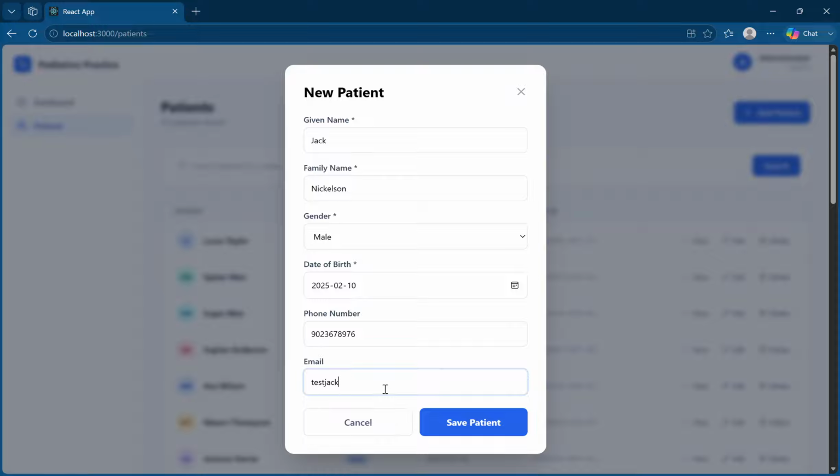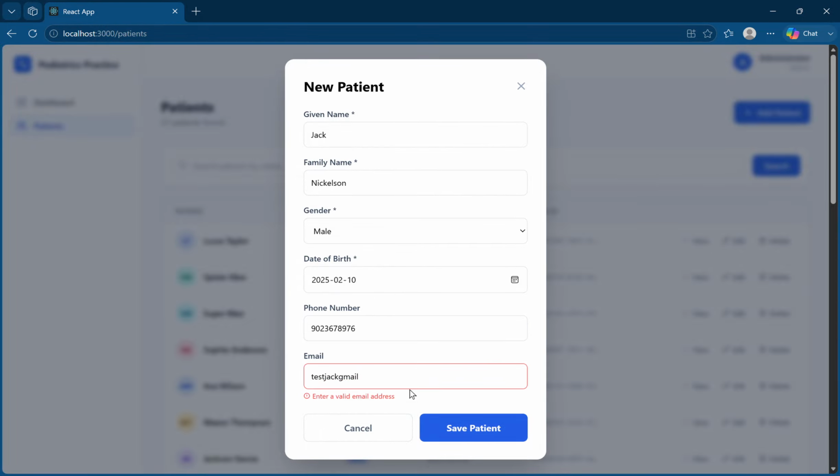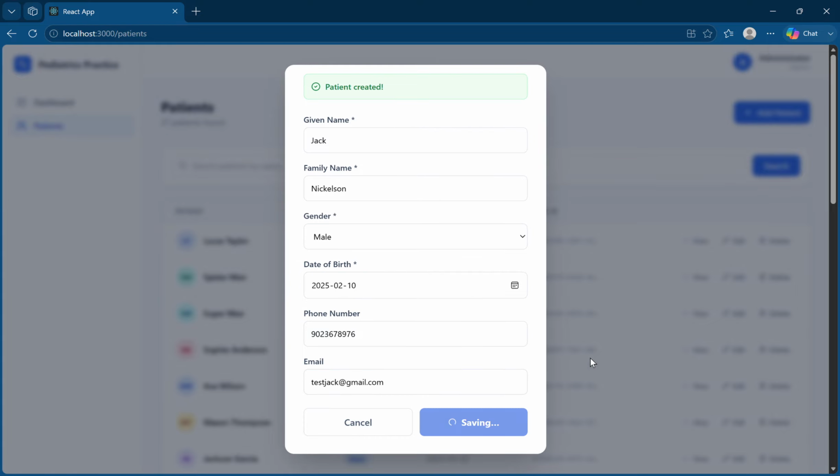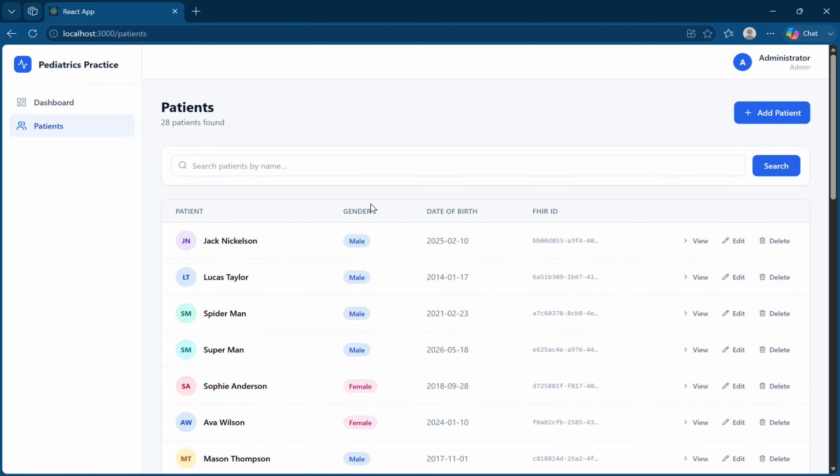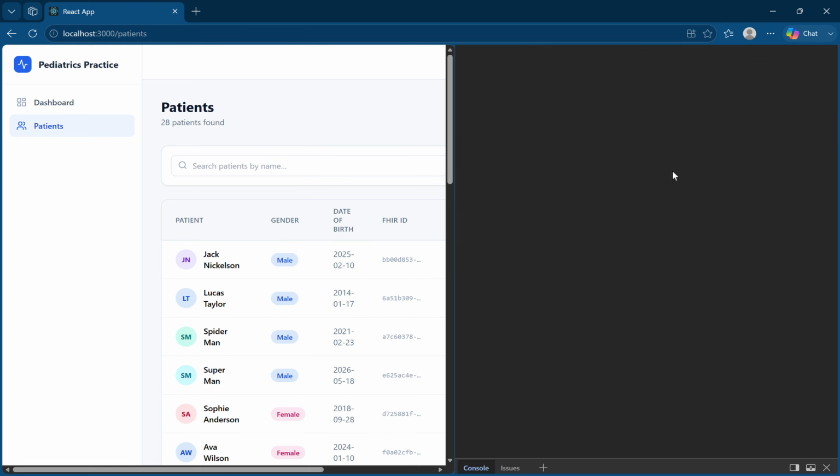Let's add an email for Jack. Test Jack at gmail. Let's try it out. Let's say I don't give a valid email. Yeah, it is giving me a validation, so let's give at gmail.com. Save and done, and we have Jack Nicholson here, and I'll quickly do an inspect.